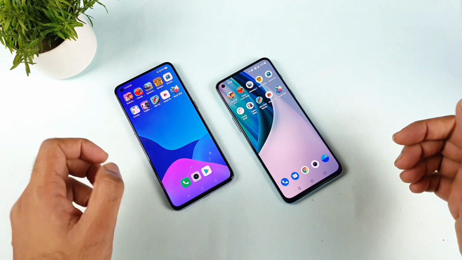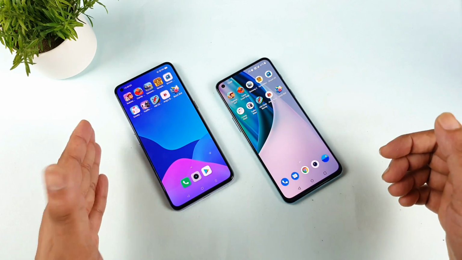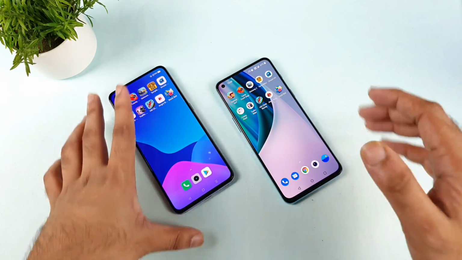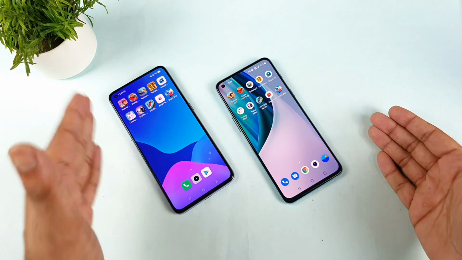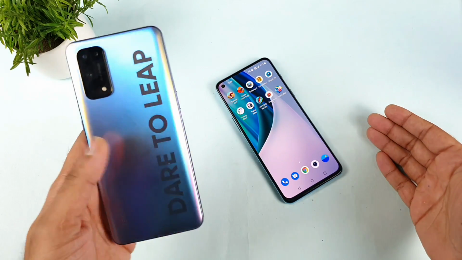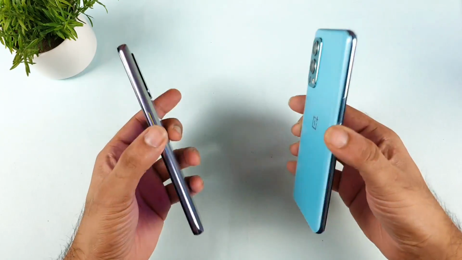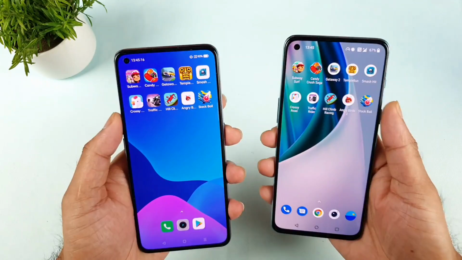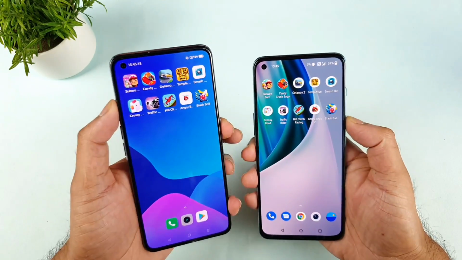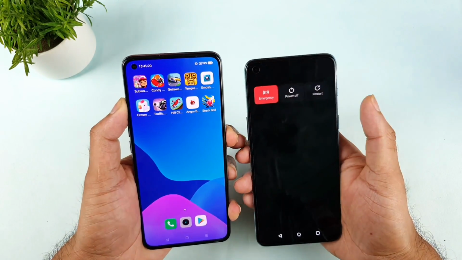In today's video, I'll do a speed test and a RAM management test comparison between the Realme X7 Pro and the OnePlus Nord 2. The Realme X7 Pro has the Dimensity 1000 Plus chipset and the OnePlus Nord 2 has the Dimensity 1200 chipset. Let's see which phone has what kind of performance level. First, let's start with the basic test, which is the reboot test.